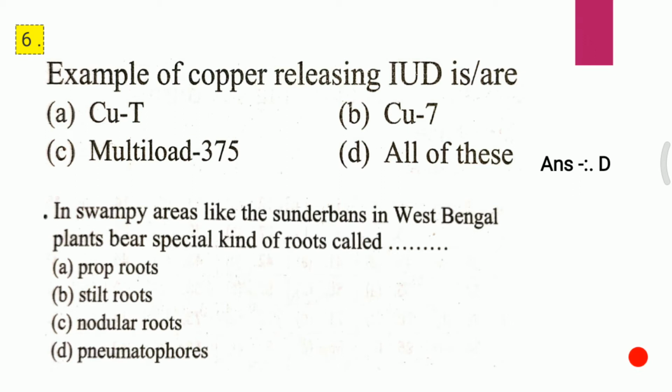Question second. In swampy areas like the Sundarban in West Bengal, plants bear a special kind of roots called: A. Prop roots, B. Stilt roots, C. Nodular roots, D. Pneumatophores. In swampy areas like the Sundarban in West Bengal, plants bear special kind of roots called, and the answer to the second question is D, that is pneumatophores.